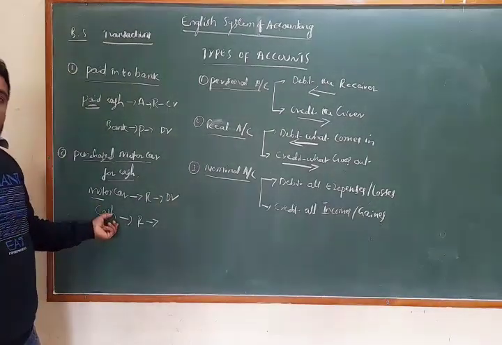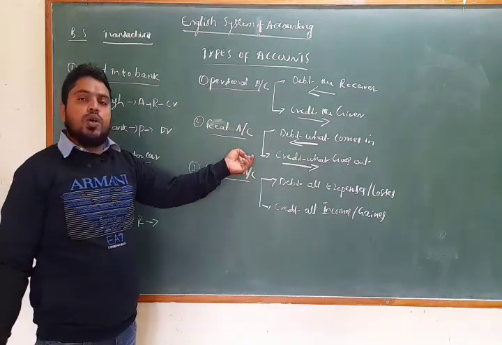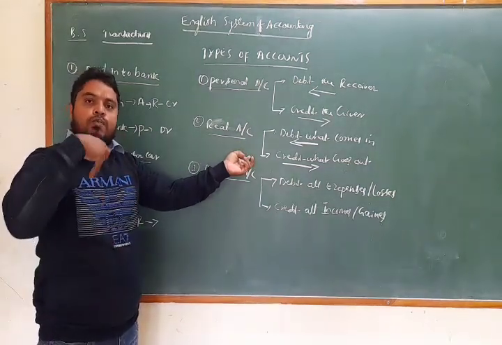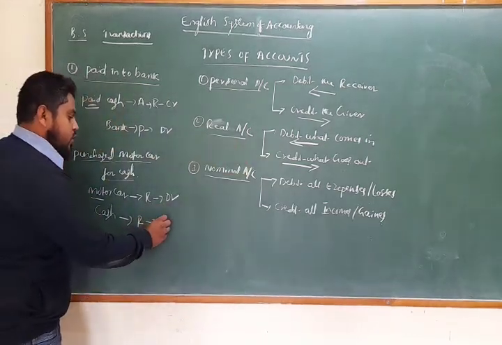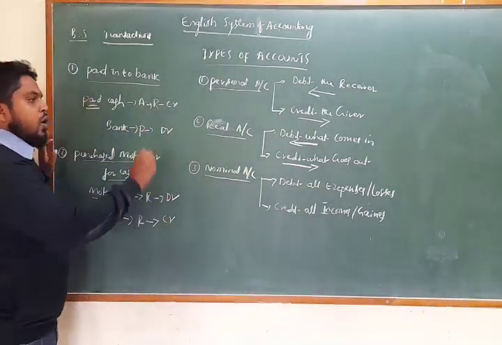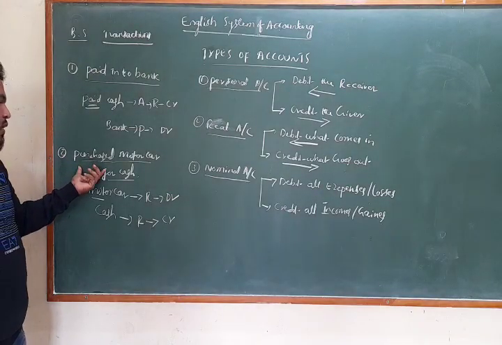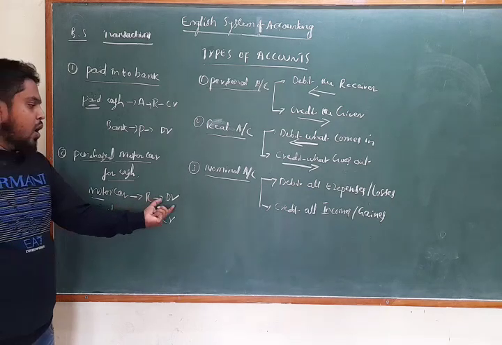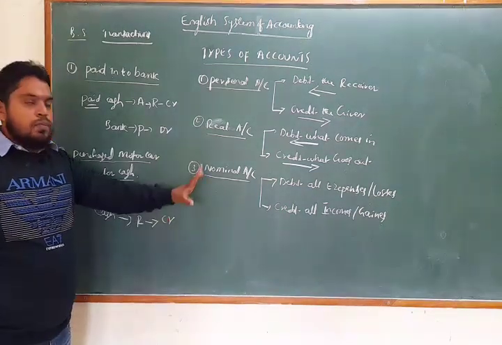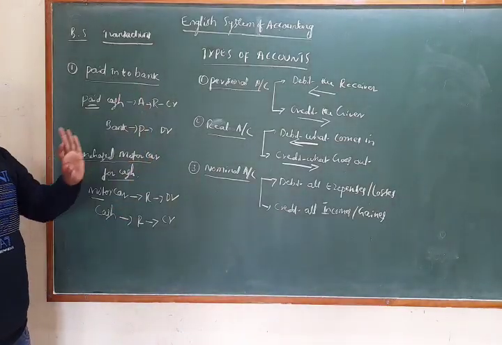Cash also is a real account, and the real account rule is credit what goes out. We are purchasing, so for the purchase we have paid cash here. Cash is going out, so this is the credit side. This is how to analyze the transaction, then apply the rules, and finally get the answer. This is a simple way to apply the English system of accounting.